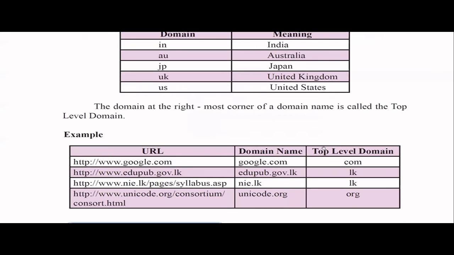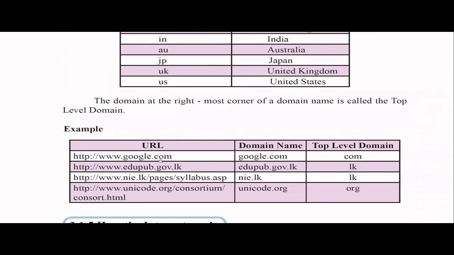So the part at the rightmost corner of the domain name, I told you that is called the top level domain. For example, .com is a top level domain. This google.com, this full thing, is the domain name. From the domain name, the rightmost part we call the top level domain. Now in this one, LK will be the top level domain.